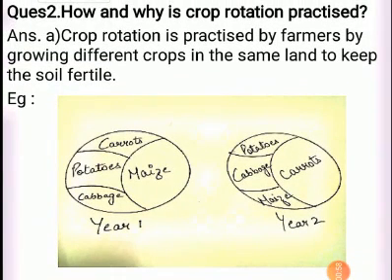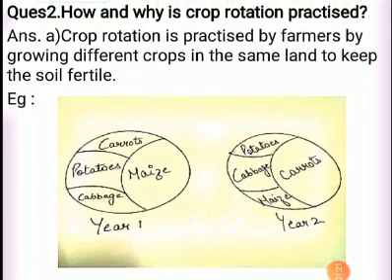How and why is crop rotation practiced? Crop rotation is practiced by the farmers by growing different crops in the same land to keep the soil fertile. Dear children, farmers do practice this crop rotation to maintain the fertility of the soil and to grow more crops.